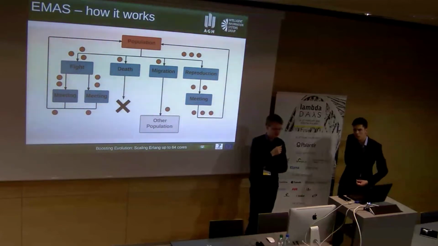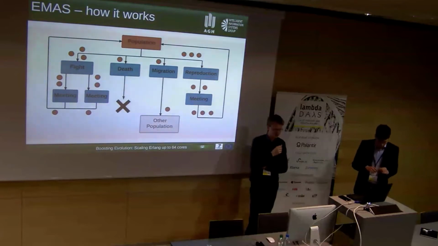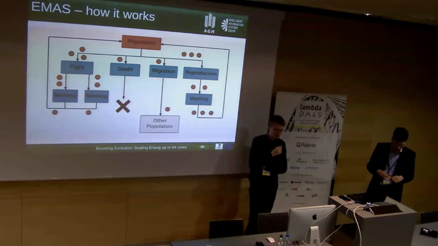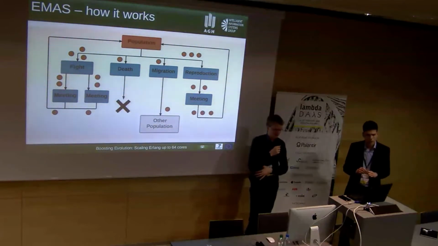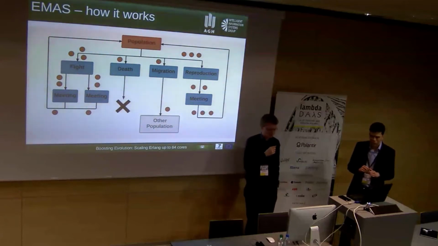A death removes an agent from the population pool. A migration moves an agent to another population. And a reproduction takes 2 agents and mixes them, producing some offspring, and then puts them back to the population pool.